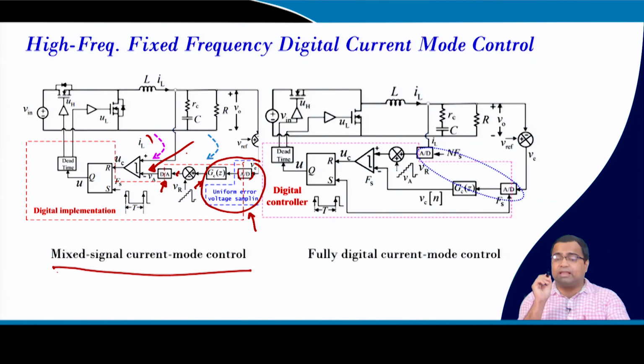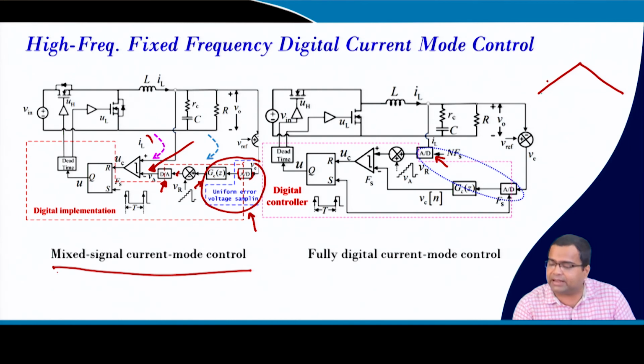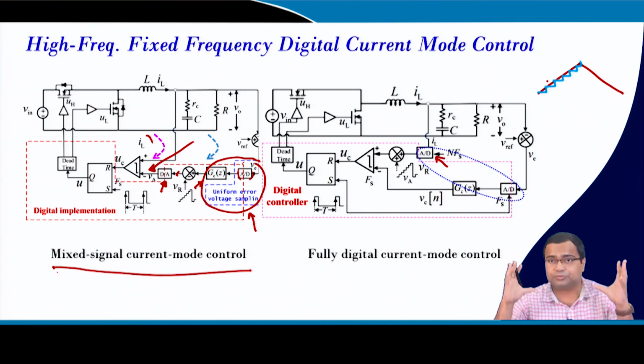The other way is to put another ADC to sample the inductor current, but this ADC has to be sampled at a much faster rate. Suppose this is your actual inductor current, and you take a multi-sample ADC like this. The inductor current can be sampled multiple times, and it will look somewhat closer to the inductor current. But this multi-sample ADC also has a lot of stability issues, right?